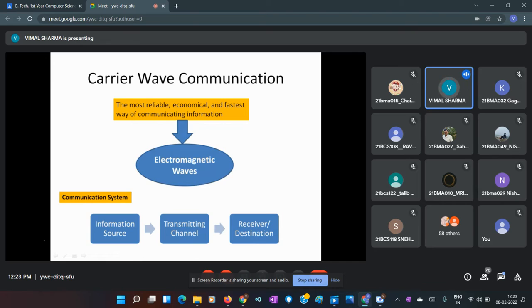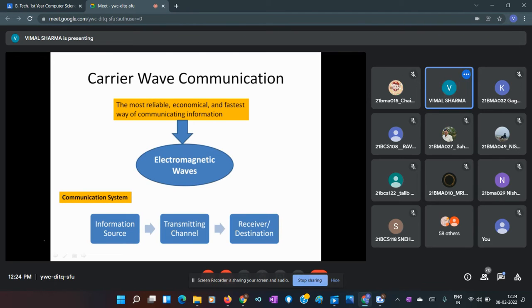We can send signal like electrical signal. For that, you need some waveguide through which this electrical signal will be moving. We generally say that conductors allow an easy path for flow of current. So electrical signal can be sent easily through copper wires, through aluminum wires. But here we are talking about communication where we now have carrier waves.